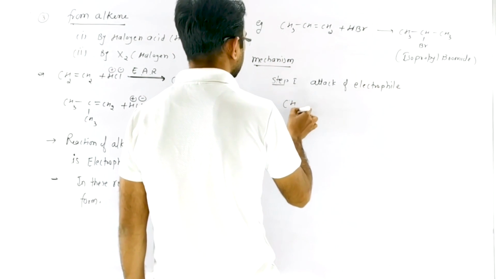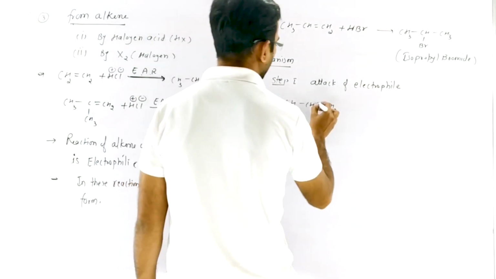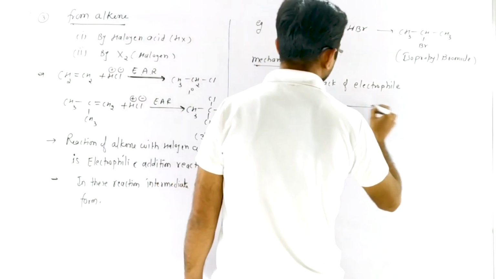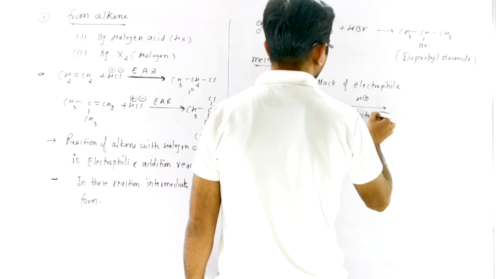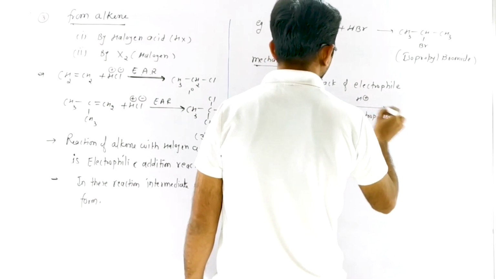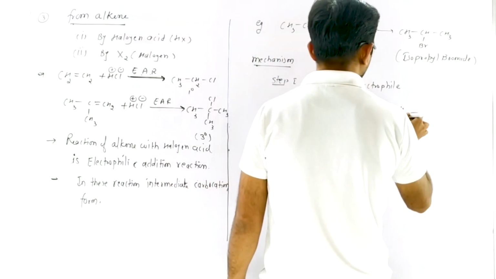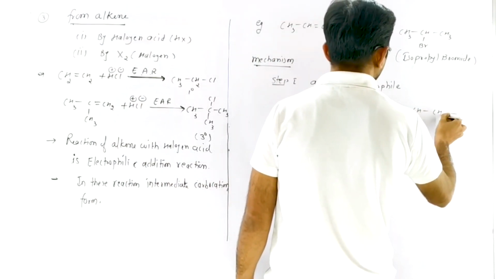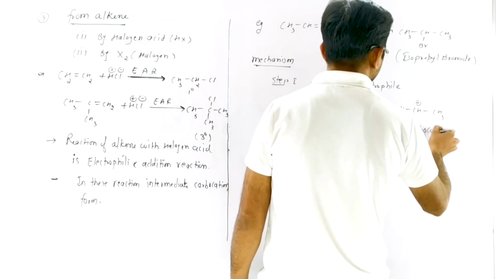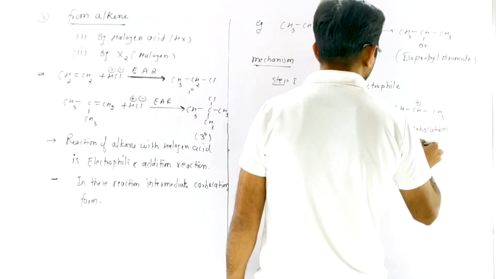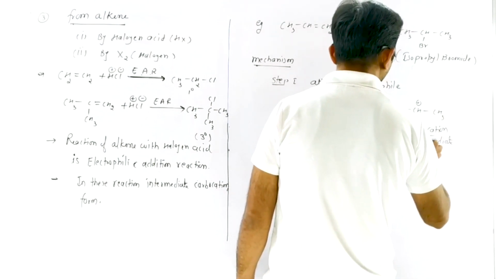We know that CH3CH=CH2 propene has a nucleophilic center because of the presence of the double bond, and HBr releases H plus ion which acts as the electrophile. So the pi electrons transfer to the electrophile, and after transfer they form a carbocation. That is the carbocation intermediate.